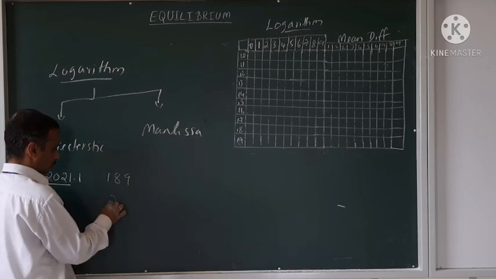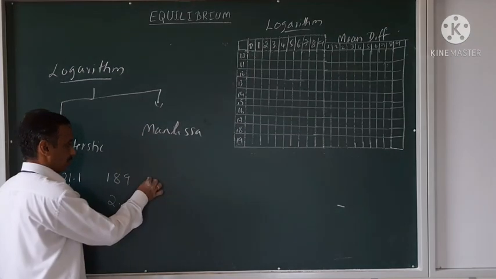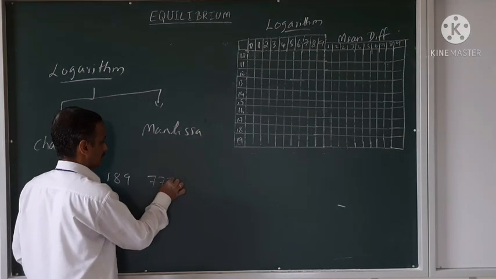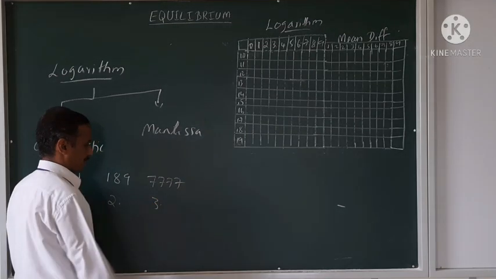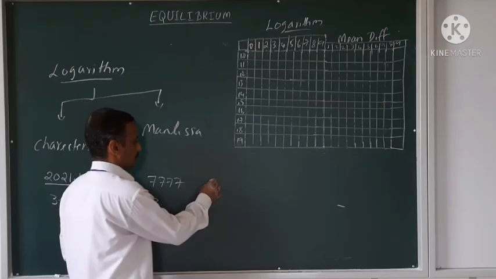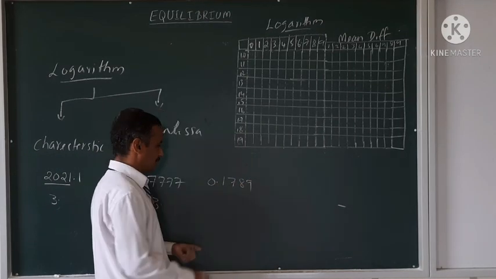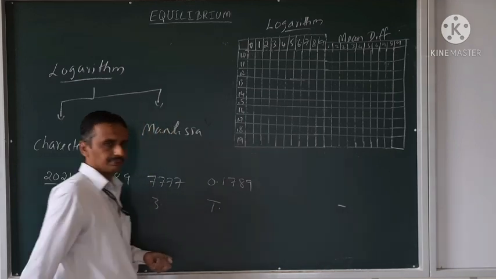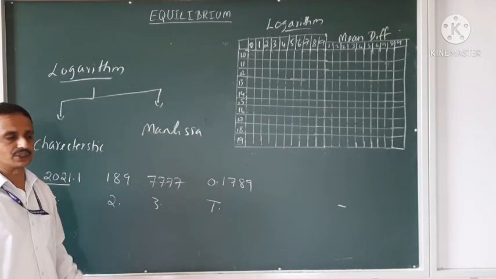For that, 2 point will be the characteristic because there are 3 digits. 7777. 4 digits are there, so 3 point. 0.1789, no digit is there, so bar 1. I think you understood how to write the characteristic.